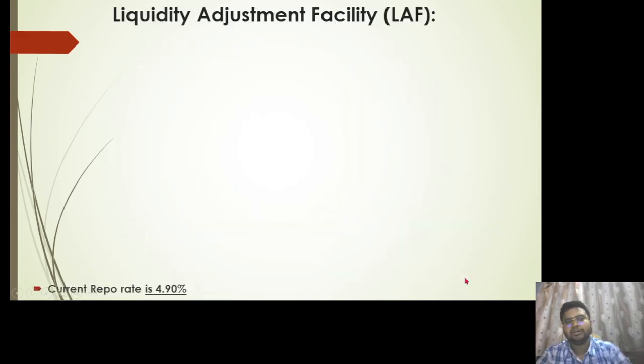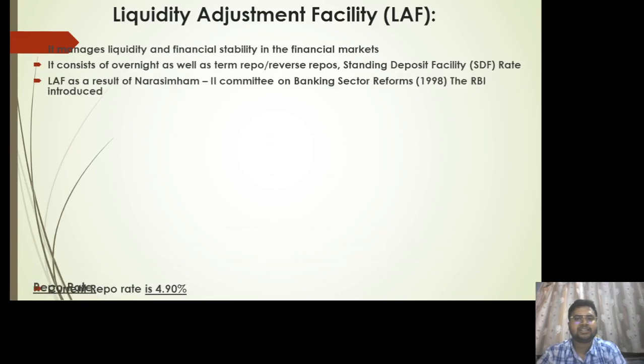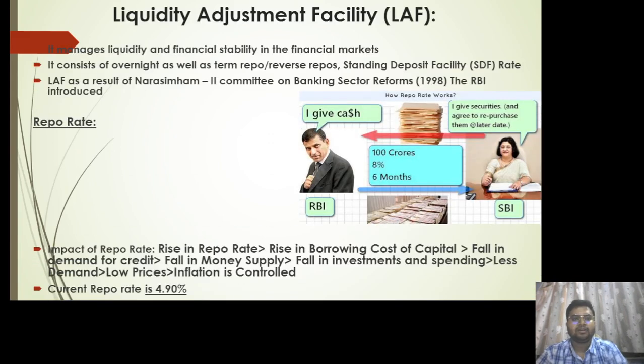Now moving on, we have the liquidity adjustment facility. As it clearly states, it is used to control or maintain the liquidity within the market. So what does that mean? It manages the liquidity and the financial stability in the financial markets. It consists of overnight as well as term repos, reverse repos, and standing deposit facility rates. So what ultimately is happening here is RBI is controlling the liquidity within the economy.